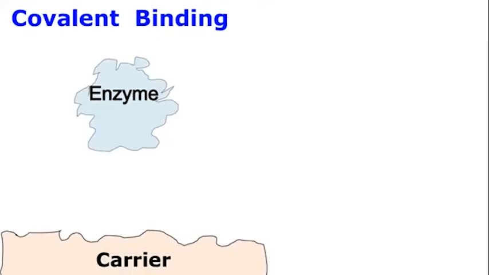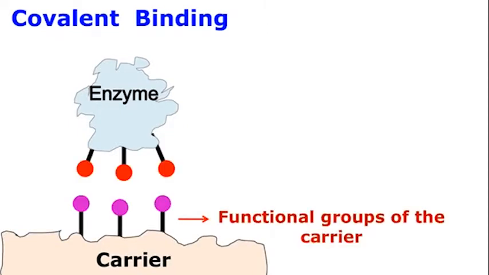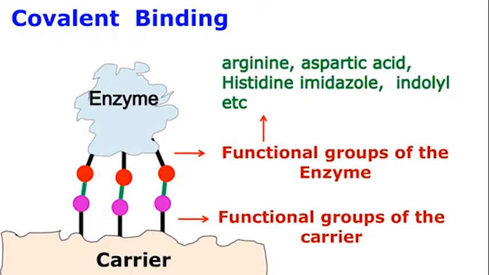Covalent binding. Covalent binding is a permanent method for enzyme immobilization. This method involves covalent bond formation between the functional group of the carrier and the functional group of the side chain amino acids of the enzyme. The advantage of covalent binding is that immobilization is not affected by external factors such as pH and presence of ions. However, it should be noted that the catalytic site of the enzyme should not be affected during immobilization.